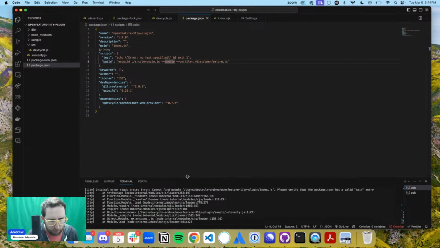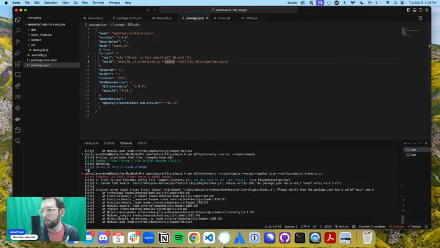Error: cannot find module index.js. Ensure that package.json has a valid main entry. Oh God, is that what it is? Is that really what it is? Eleventy.js. Yeah, that's what it is. Goodness gracious. All right, so that's the thing that I need to do with this plugin. I totally spaced. So it's not index.js, we're actually feeding through from 11ty.js.